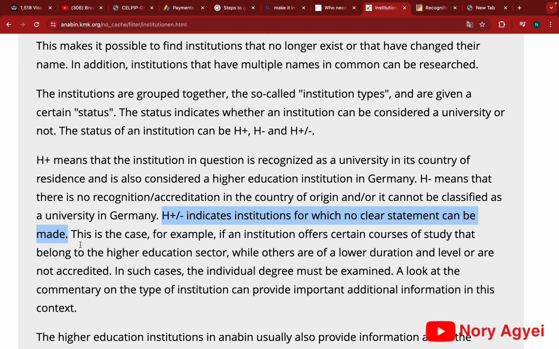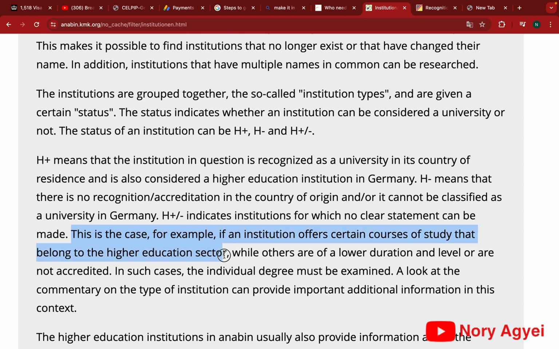Sometimes it depends on the courses that your university is offering compared to the courses that are offered in Germany. Cases with H plus or minus might be, for example, because certain courses offered in the institution belong to higher education, and sometimes it may depend on the duration of the courses or the fact that it's simply not accredited. That is, clear differences cannot be made.